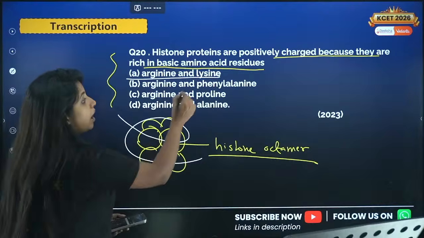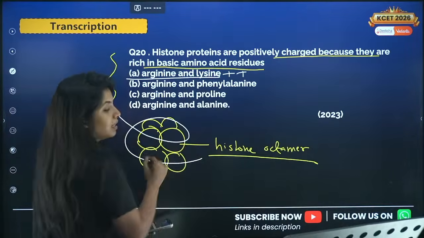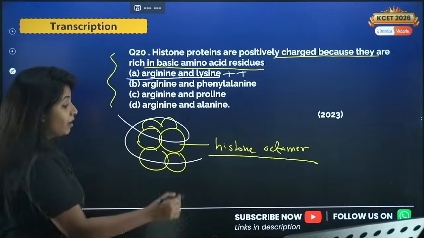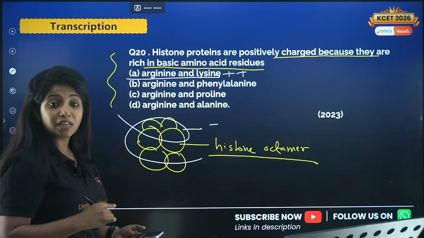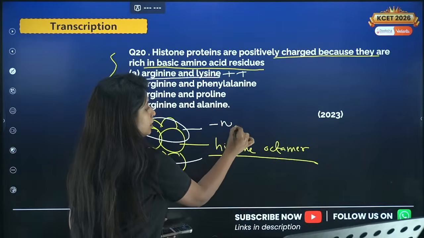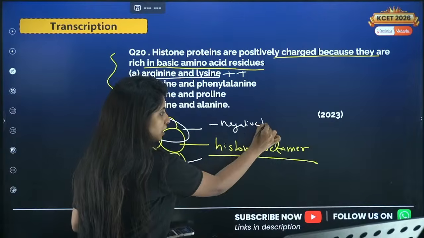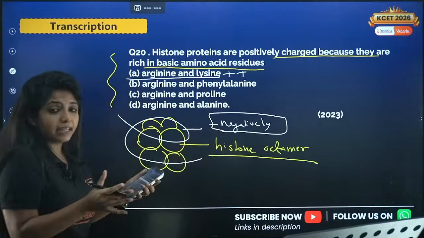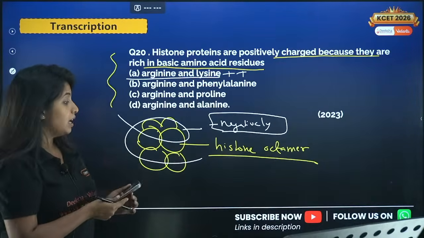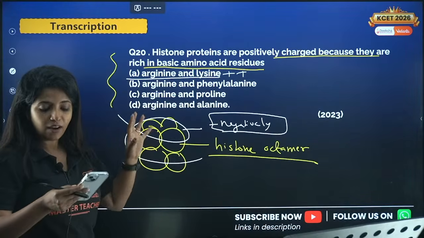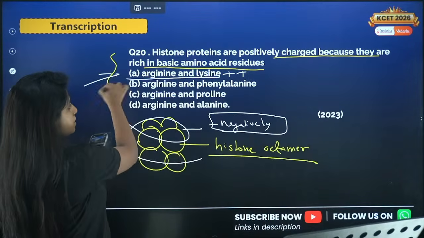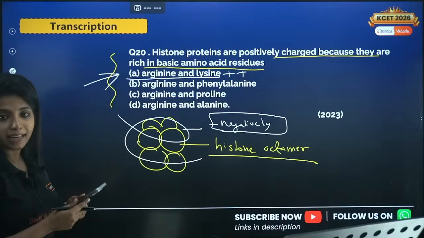Because, my dear children, they are positively charged. They are positively charged amino acids. Whereas your DNA is negatively charged. Always remember it's negatively charged, which is why it is acidic also. It is negatively charged because of the phosphate group, which is why it can come together with the positive charges. If you put negative charges in histone, it will not attach. Okay, always remember. So your answer for this question is arginine and lysine, A and L.